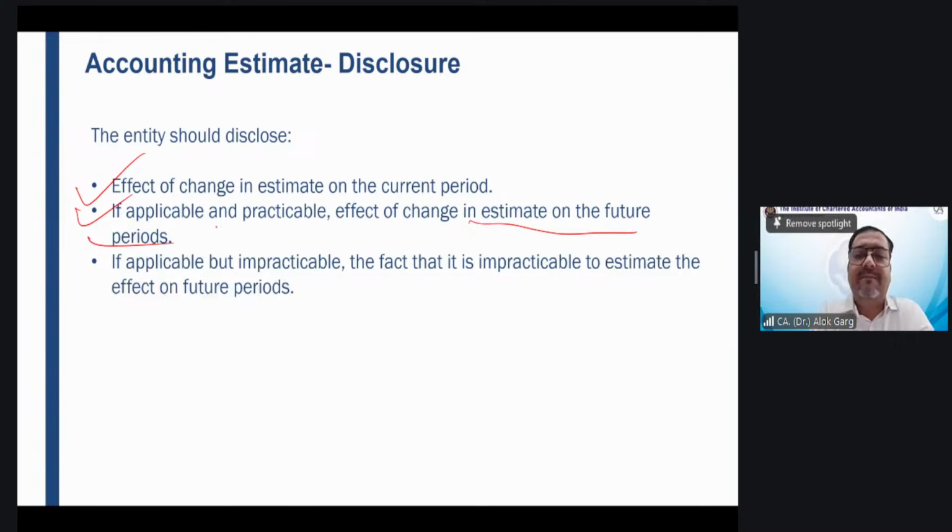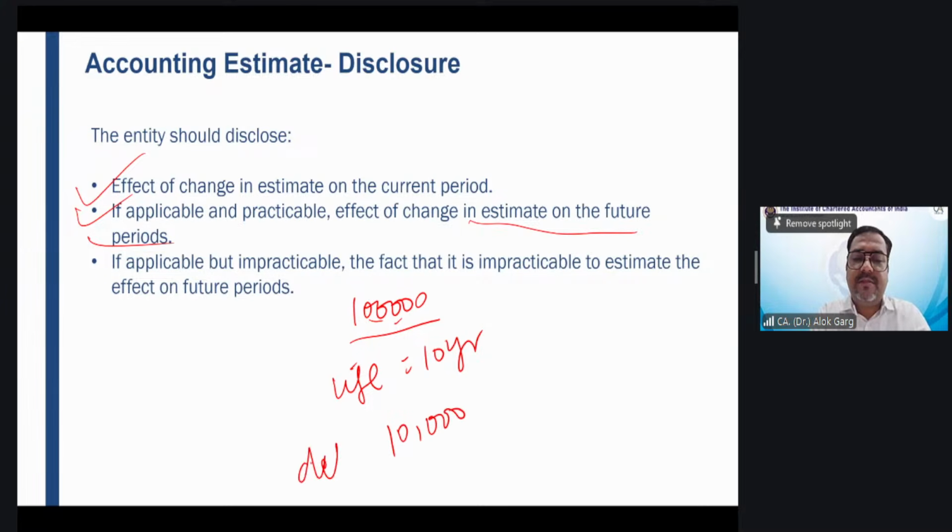For example, the asset cost was 1 lakh rupees. The life was 10 years. What is the depreciation per annum? 10,000. In the next year, what is the remaining life? After 1 year, what is the remaining life? 9 years. What is the remaining amount?